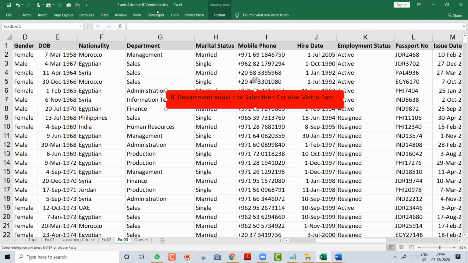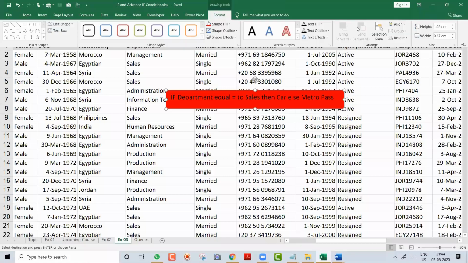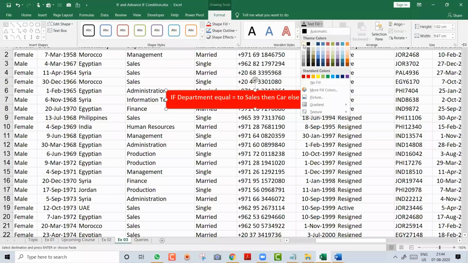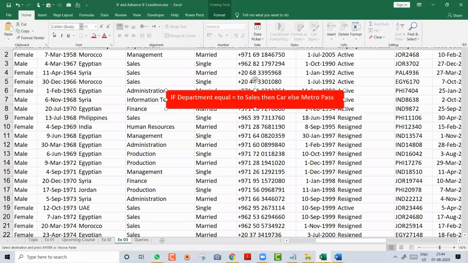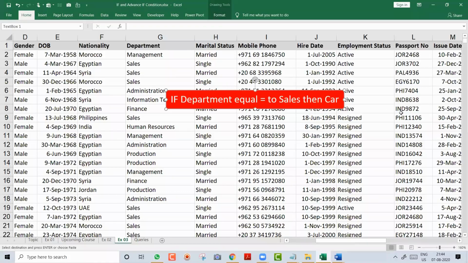Oh, no, wait. Where is my text color? Here is my text color, white. I make it bold, and let's increase. Okay, friends, let's give it a try. A very different type of exercise we are doing now.